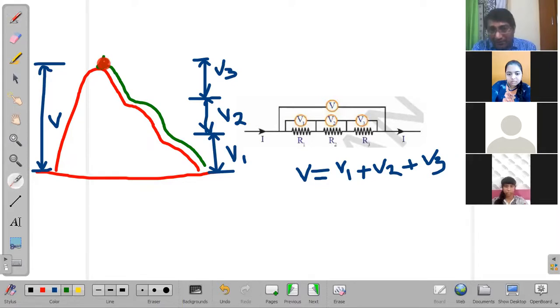I'm having some water here. Whatever water we have, that entire water flowed through this first ridge, then it traveled to the second ridge, and then it traveled to the third ridge. So it is the same water. That means in this circuit, whatever total electrons we have, the same electrons will be flowing through R1, R2, R3. So what I'm trying to say here is, for the entire series circuit, electric current is constant. Electric current never changes in a series circuit, but potential difference will be the addition of individual potential differences. The potential difference of the net circuit, this is the entire circuit, is the addition of individual potential differences.